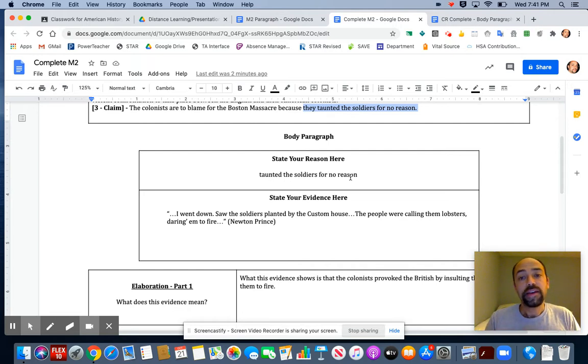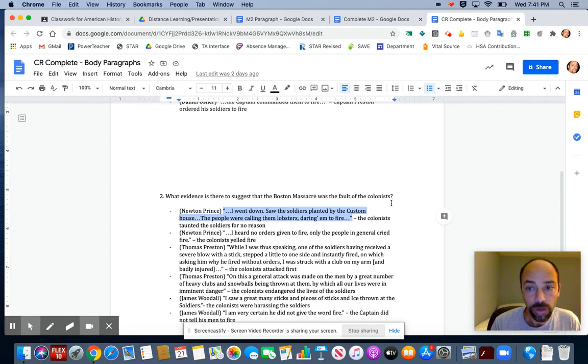After I've copied and pasted my reason here, then I need to go back to my claim generator worksheet, that constructed response question sheet that we worked on last week, and find the evidence that matches the reason I use in my claim.